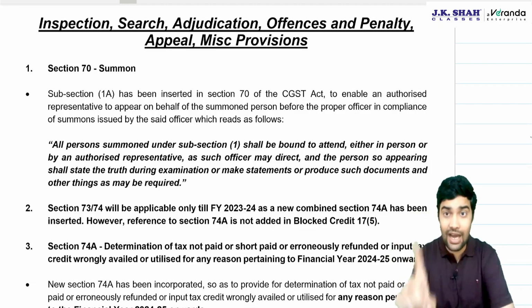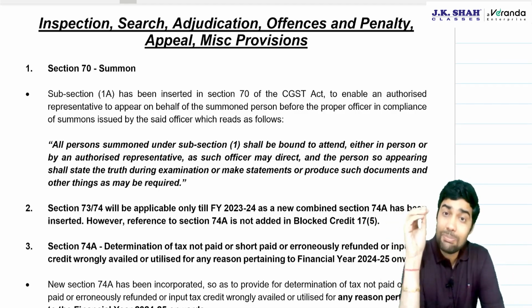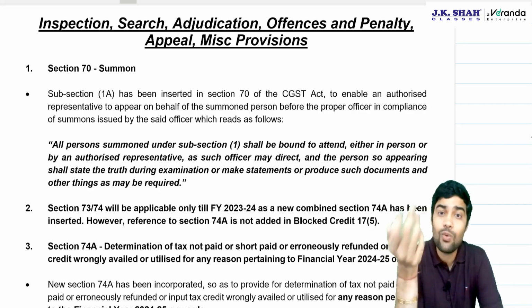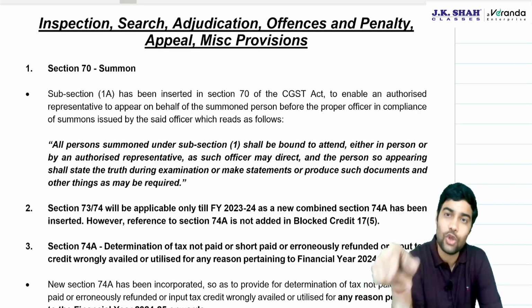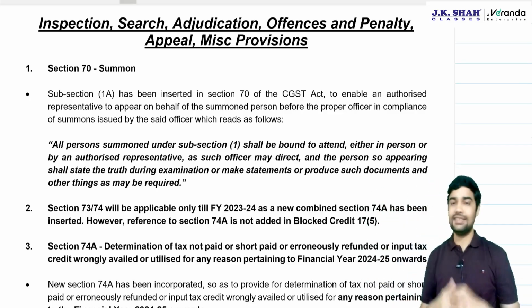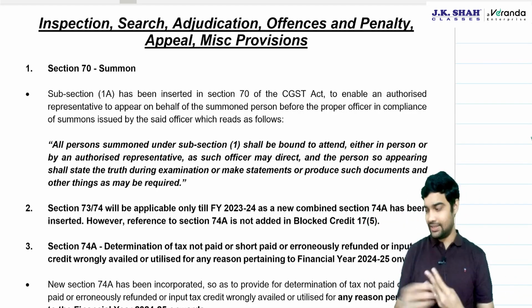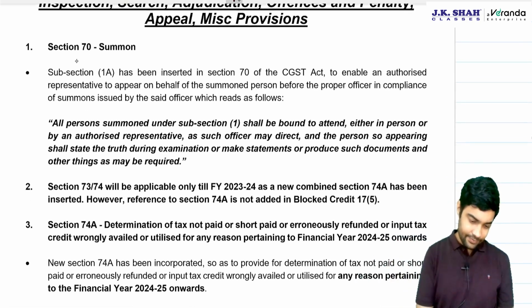That means now there is no necessity of that person being required to attend. He can send an authorized representative. Is it a good point? The answer is yes. It's very good. Okay. Section 70. Summon.